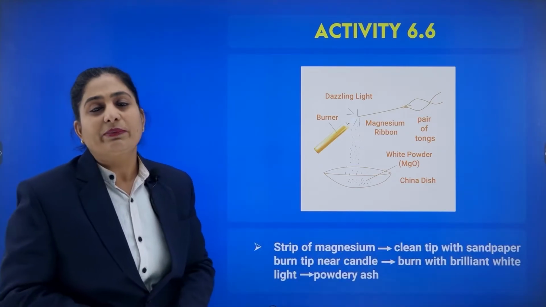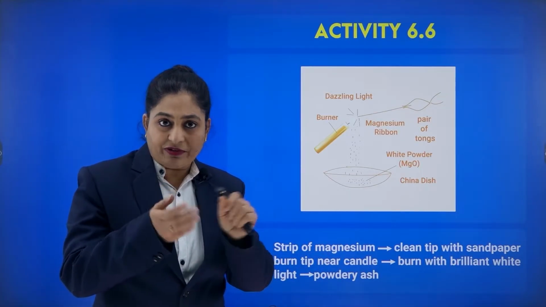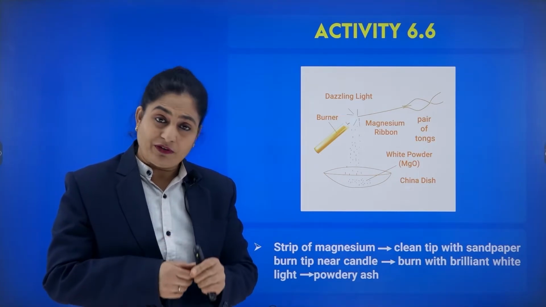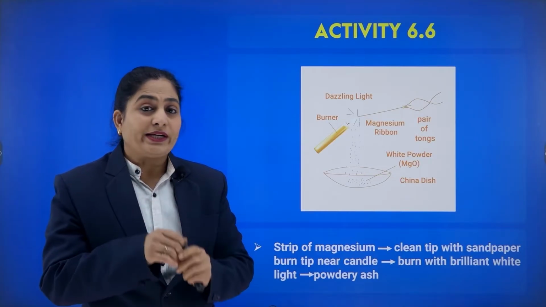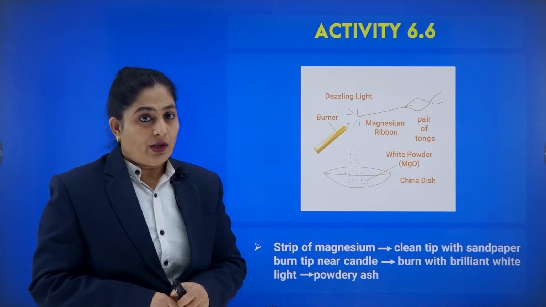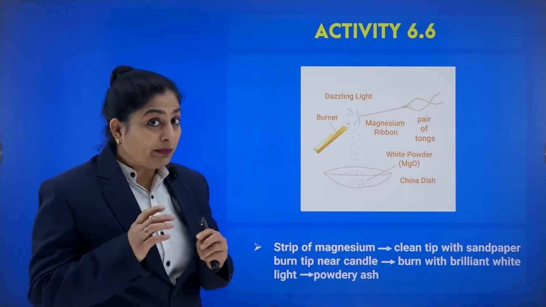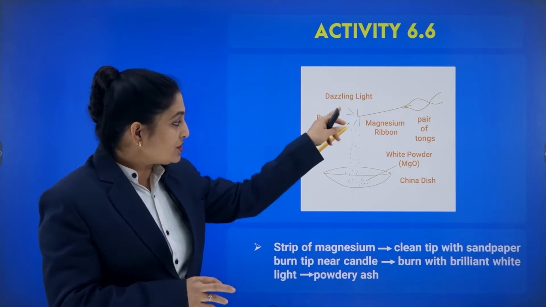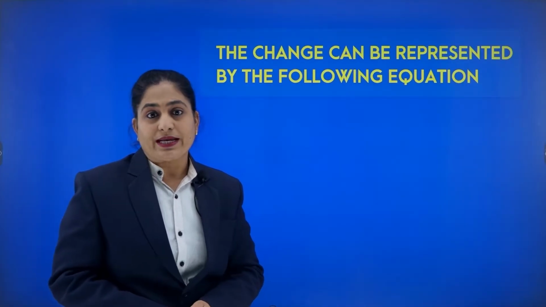Let us see how this chemical reaction takes place. We take a strip of magnesium wire and rub it with sandpaper so that we clean the tip of the wire, so that no unwanted substance remains and it starts burning easily. Once we bring it to the flame or burner, we observe that it burns with a white dazzling light and finally changes into white ash. This is nothing but magnesium oxide.